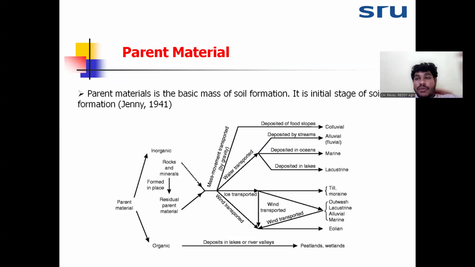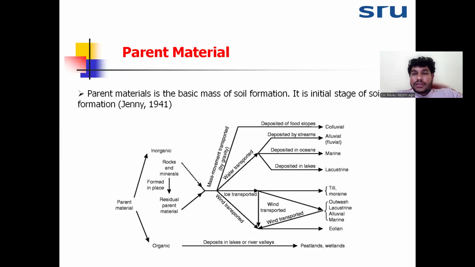Then we will see here one by one how the properties of the soil depend on the parent material. So we'll say the parent material is the basic mass of the soil formation, or we need to decide what is meant by the parent material.